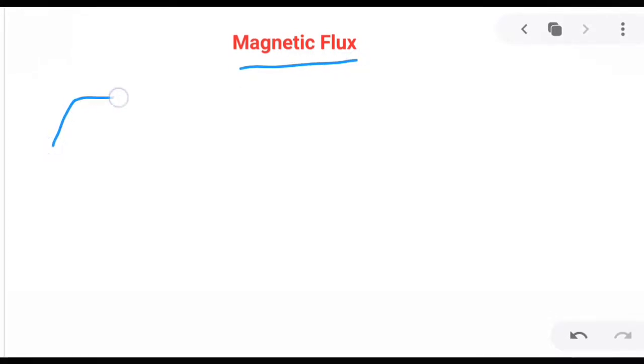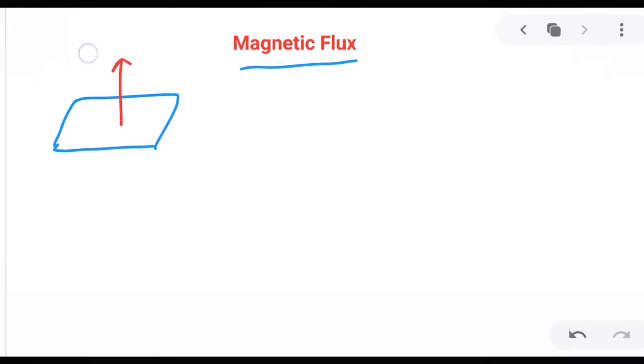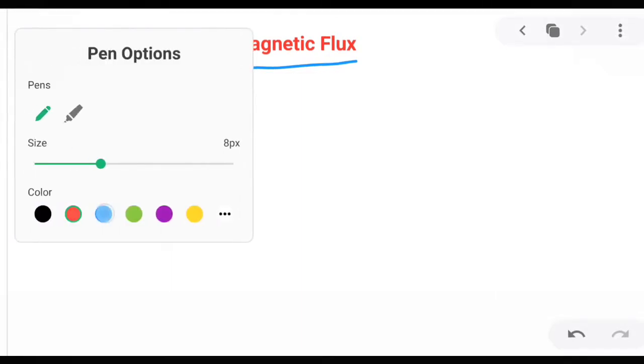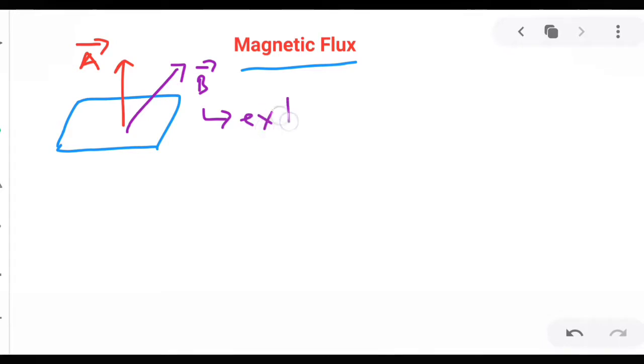To explain the term magnetic flux, suppose you have an area. This is the area, and this is the area vector. The area vector is always normal to the area being considered. So this is the direction of the area vector. Now suppose you have a magnetic field. This is an external magnetic field, and this is its direction.